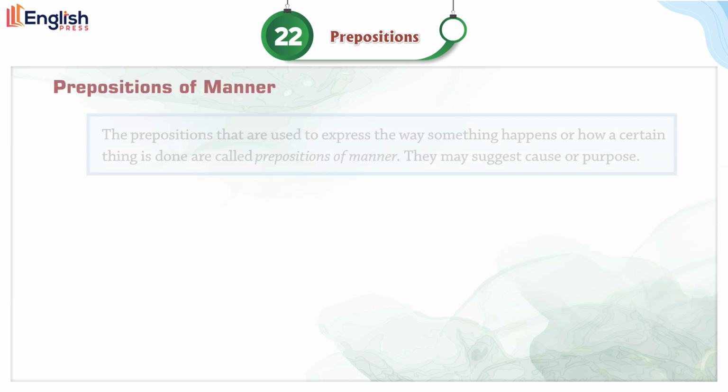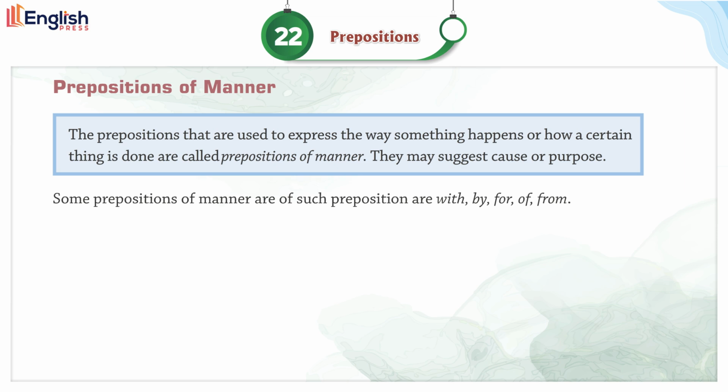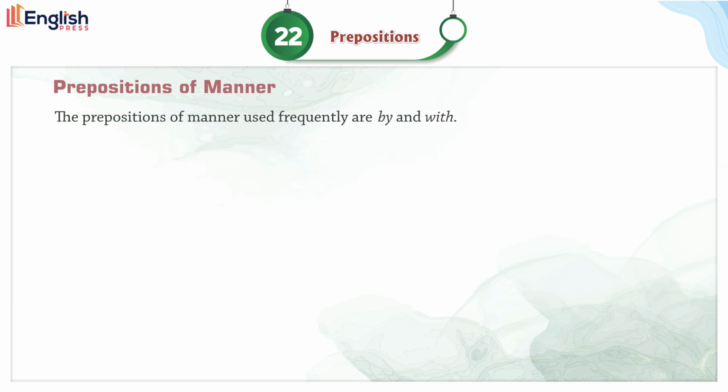Prepositions of manner. The prepositions that are used to express the way something happens or how a certain thing is done are called prepositions of manner. They may suggest cause or purpose. Some prepositions of manner are with, by, for, of, from. Examples: this is a beautiful place for an outing. He comes from Delhi. The prepositions of manner used frequently are by and with.